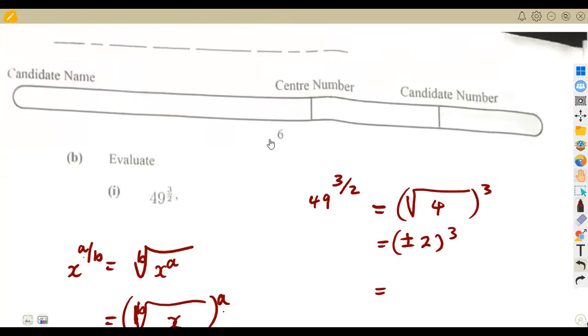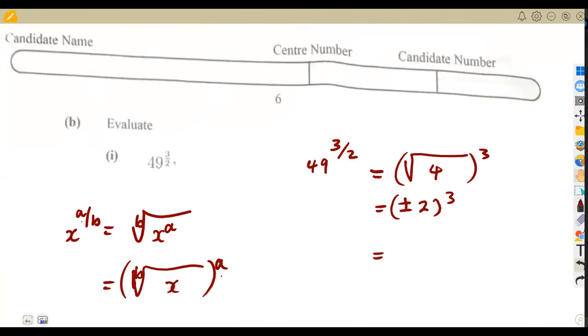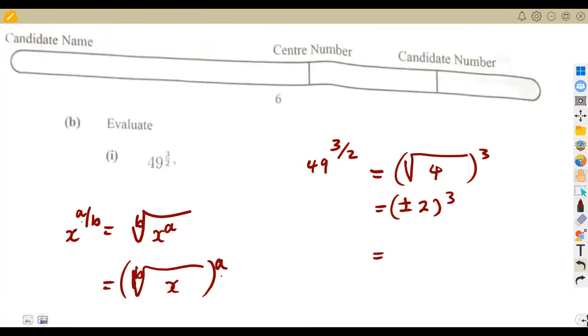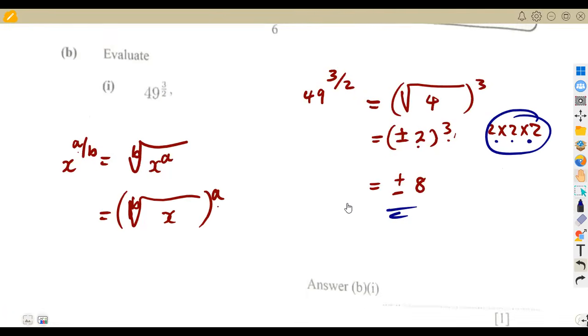Okay, it was on the last page. Let me just show you a little bit here so that you can also be with me. Remember what we said here, a negative when raised to an odd number, it becomes a negative. So meaning to say, if we are to consider this part here, we are going to have our answer as plus or minus, because plus raised to any power, it remains as a plus, minus to an odd power, it remains as a negative. So 2 to the exponent of 3, that's 8. 2 times 2 times 2. 2 times 2, that's 4. 4 times 2, which is 8. So we're going to have a plus or minus 8 on our answer.